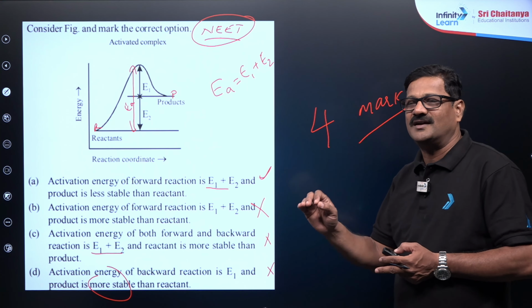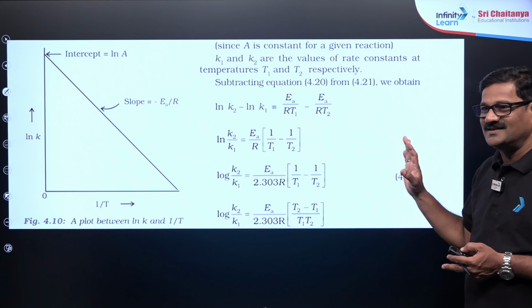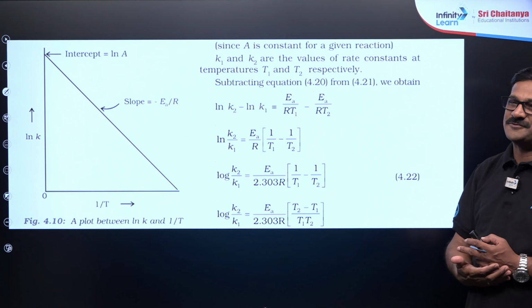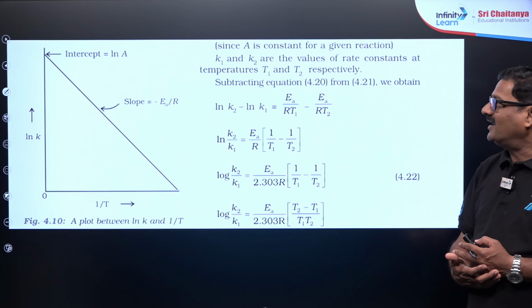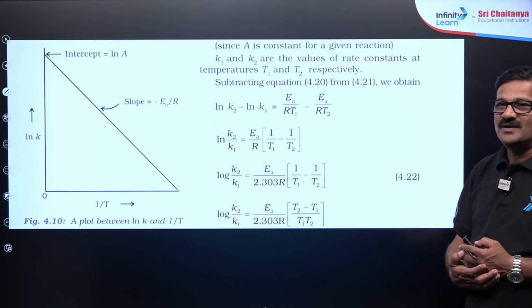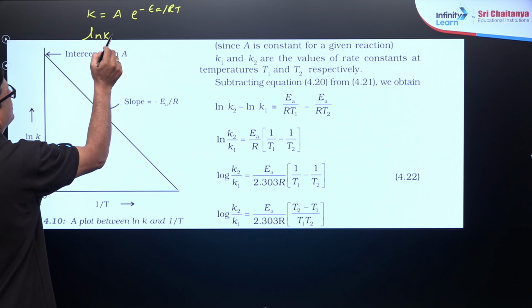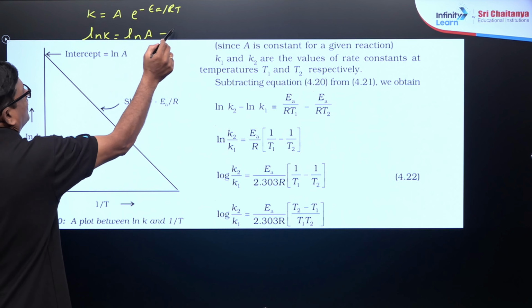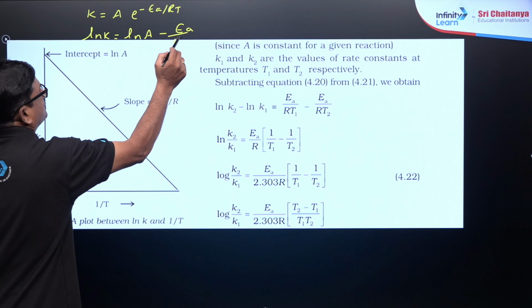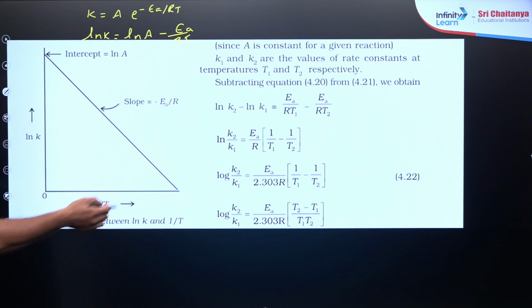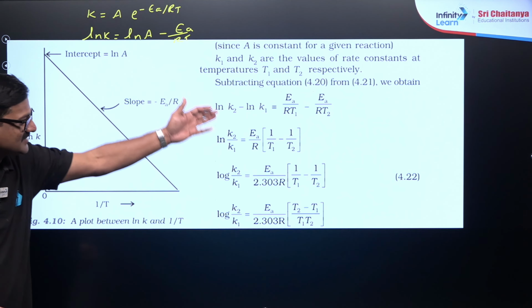Moving ahead, this is Arrhenius equation. This is the cropped image from the Arrhenius equation beta. Arrhenius equation is K is equal to A exponent minus EA by RT. So you can say ln K is equal to ln A minus EA by RT. Take the logarithms, you are going to get these various things.